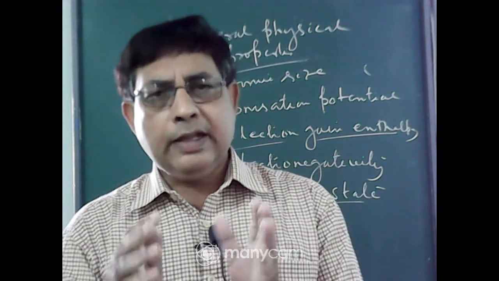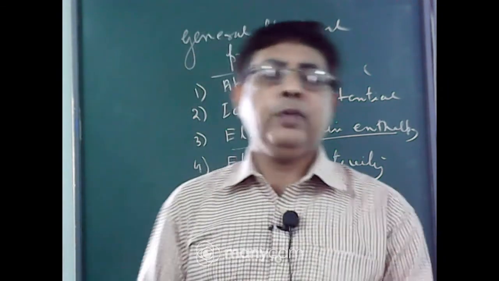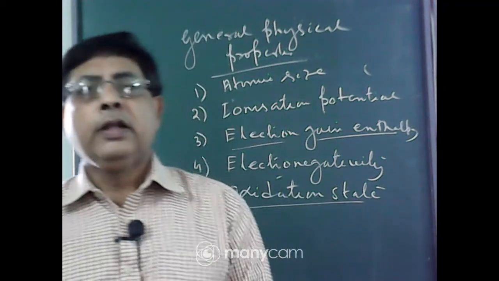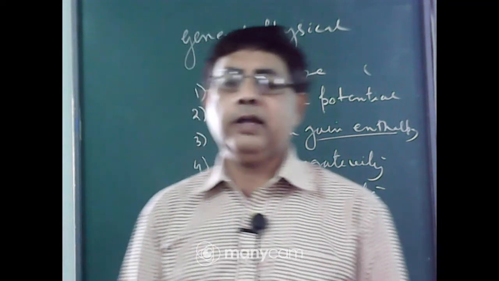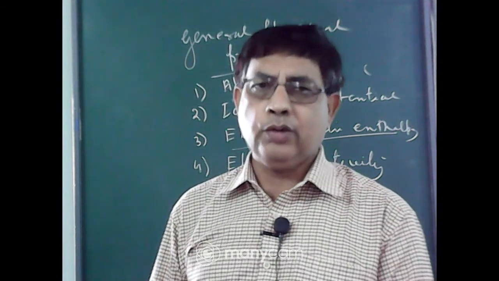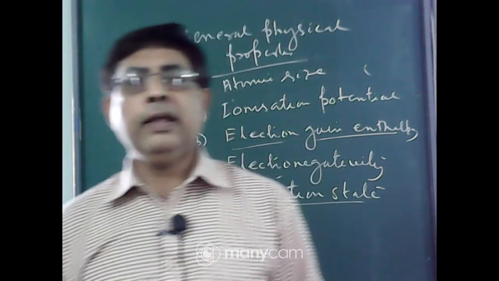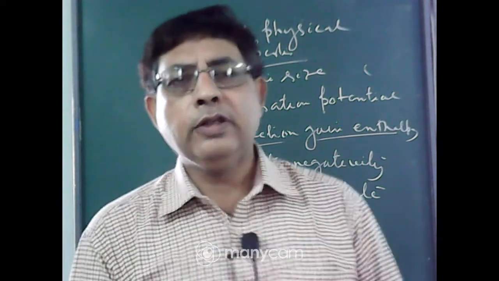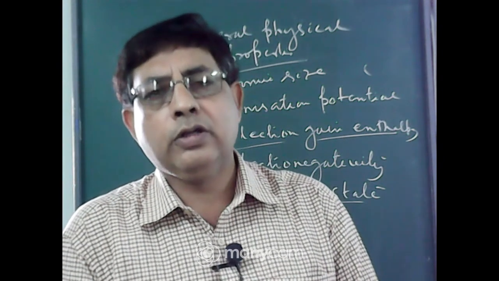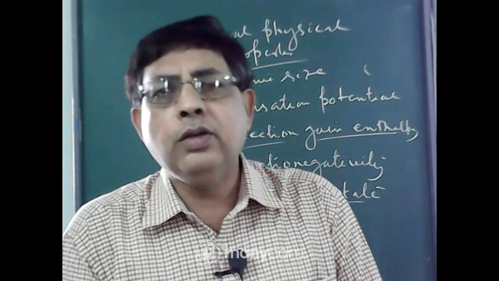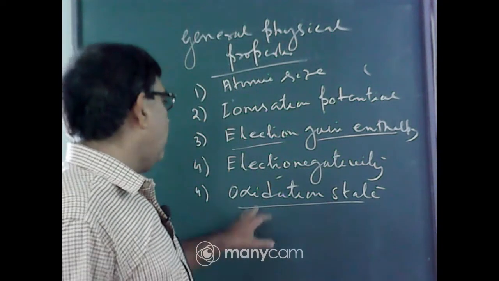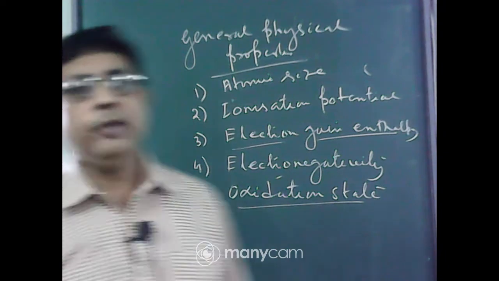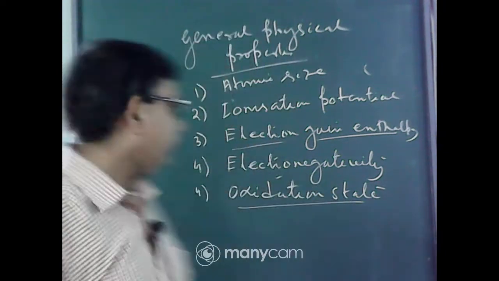So though second IP is greater than first IP in case of alkaline earth metal, this higher IP value is compensated by lattice energy in the solid state or hydration energy in the aqueous solution. So they exist as the bipositive cation, that is divalent oxidation state, because if they lose 2 electrons, they attain the noble gas configuration. So common oxidation state of alkaline earth metal is always +2.